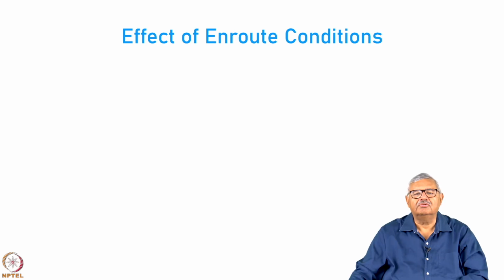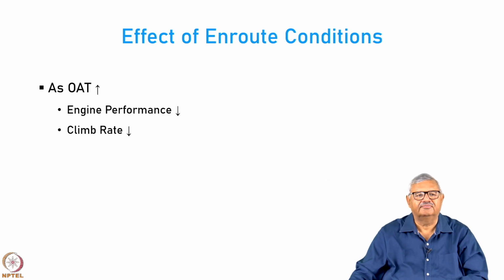Now, the en route conditions which are prevailing affect a lot on how the aircraft performance turns out. As the outside air temperature increases, we have lots of negative effects. The engine performance reduces and the climb rate also reduces.